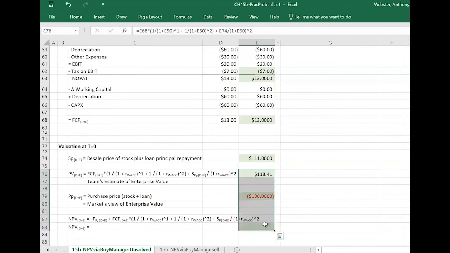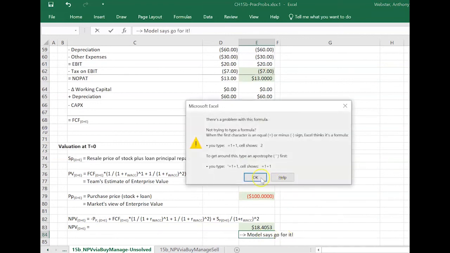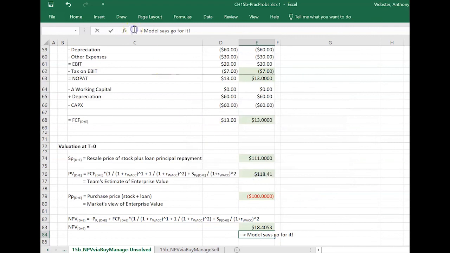Now we can get our NPV, which is 18.4 and change, and that's greater than 0. So this implies the model says go for it. As usual, in the real world, we want to do more than just our numerical modeling. But in terms of our model, enterprise value is 118.4, and our NPV for this project for the whole team is greater than 0. So let's go for it. Okay, that's it.